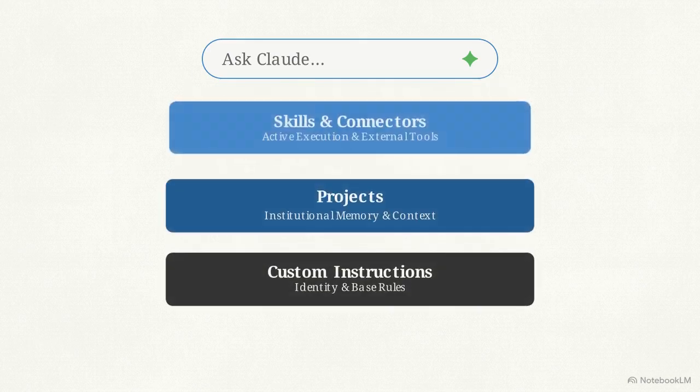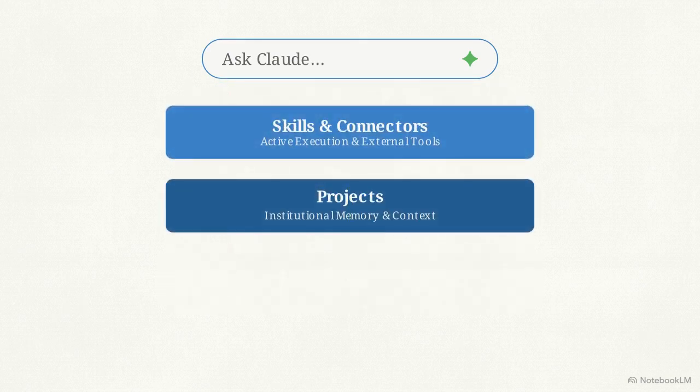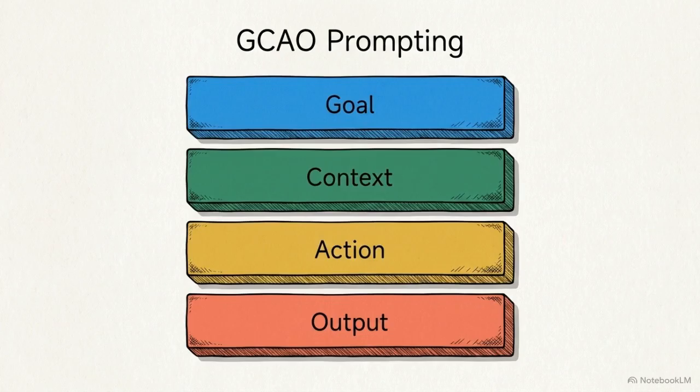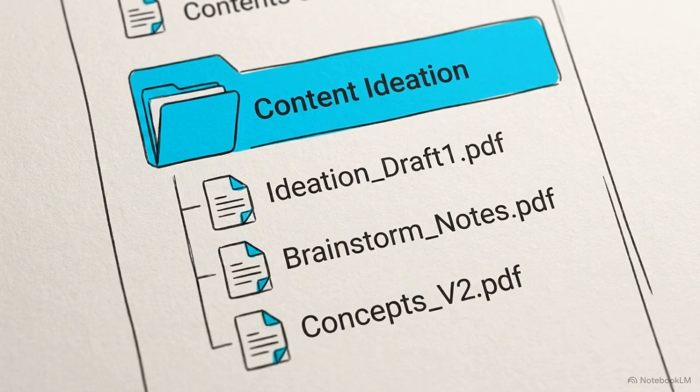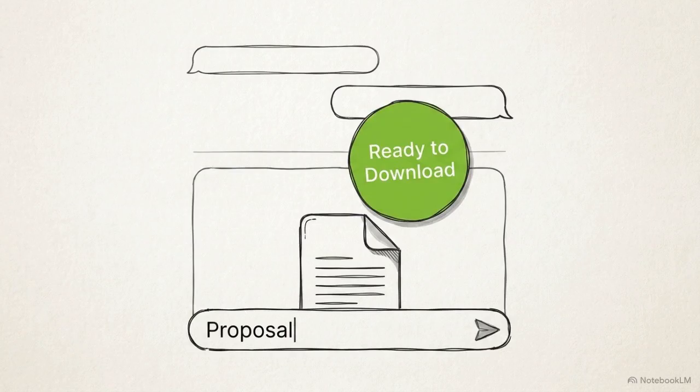You started with a blank text box, hoping a generic search query would yield decent results. Now you operate a multi-layered automated infrastructure. You control the inputs through the GCAO framework. You audit design through visual analysis. You maintain persistent memory within projects, and you execute complex document creation with one-word trigger skills.